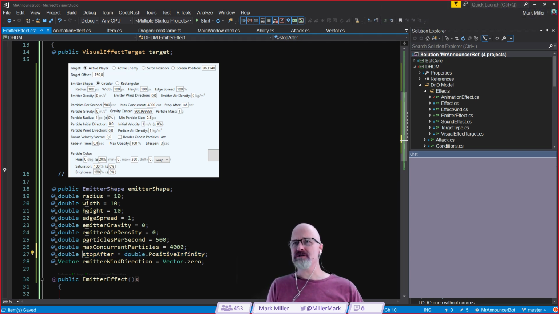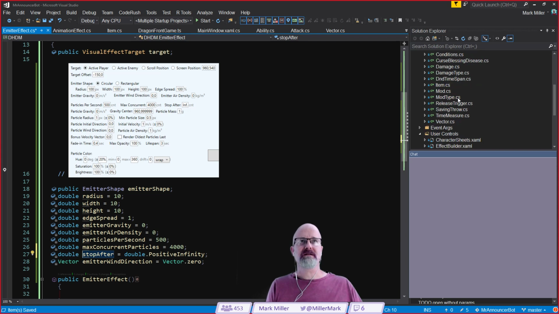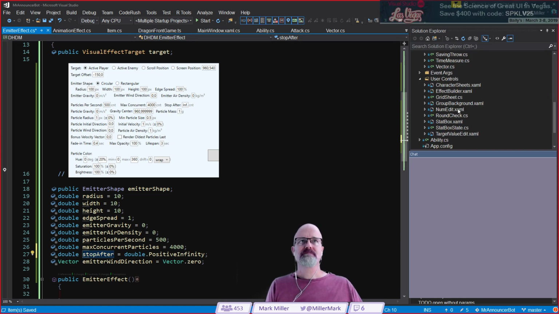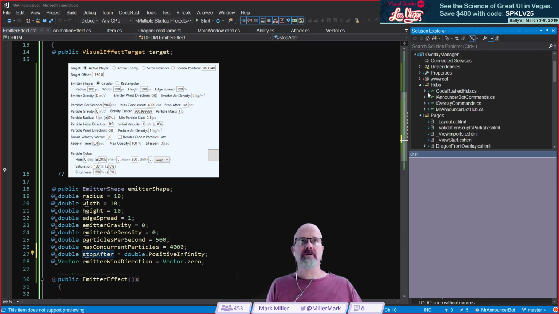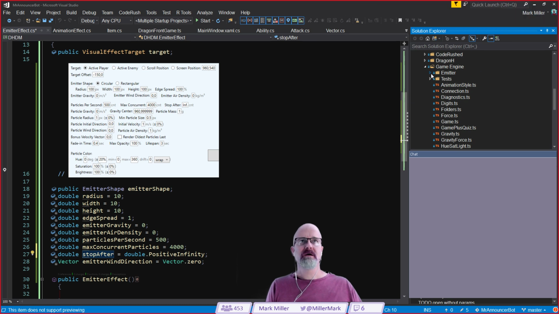So stop after, that maps to a different variable name, which I forget what it is on the other side. I think I'd actually like to find that. So let's see. That's going to be in our overlay manager, our game engine, emitter.